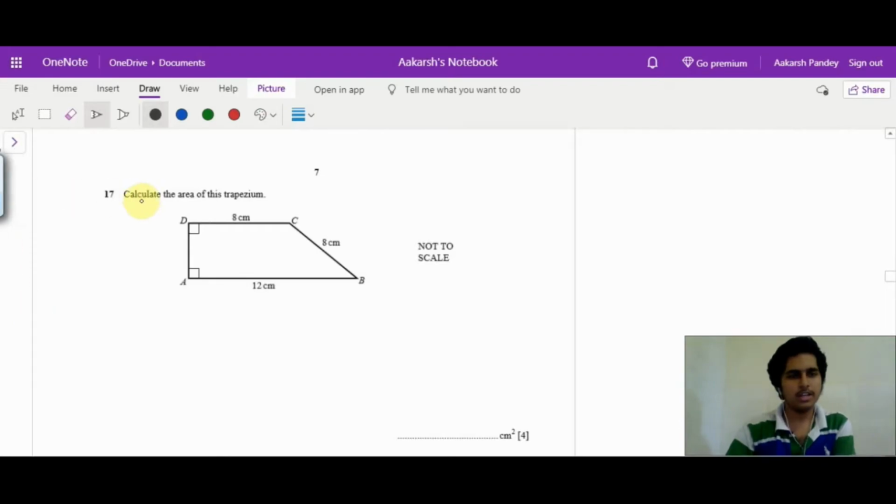We have to calculate the area of this trapezium. We have again two ways. Either you can divide this into a rectangle and a triangle, like, for doing it in this way, we know that this side is 8, so opposite sides of a rectangle are equal in length, so this will also be 8, and because this total is given to us as 12, this will be 4.